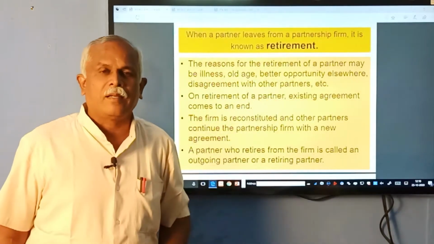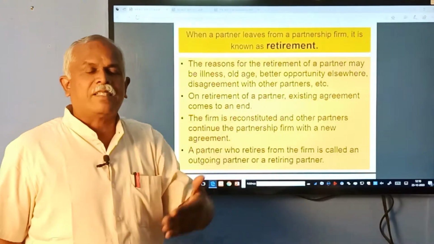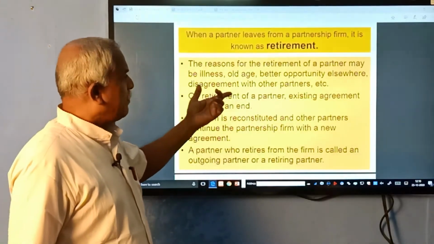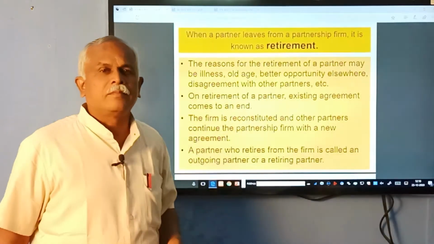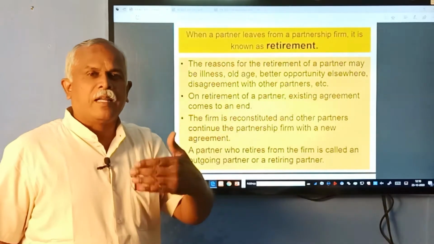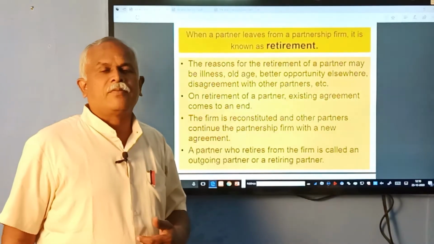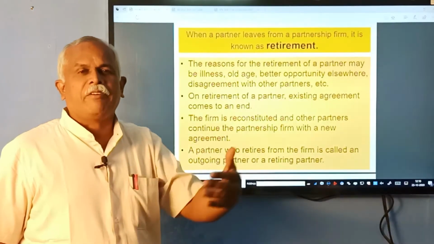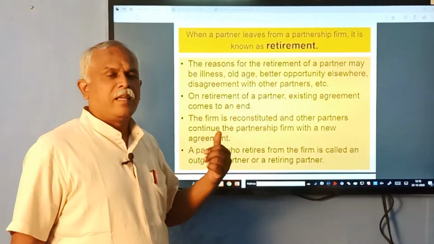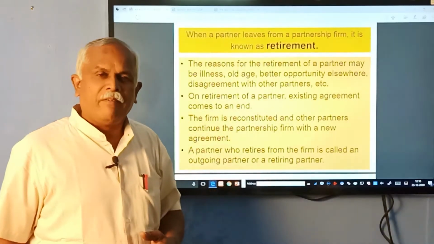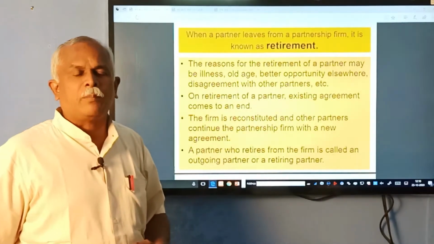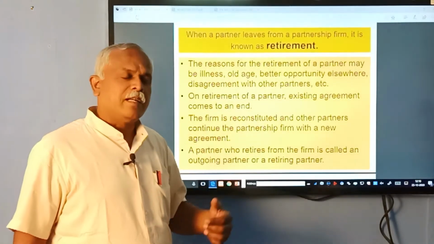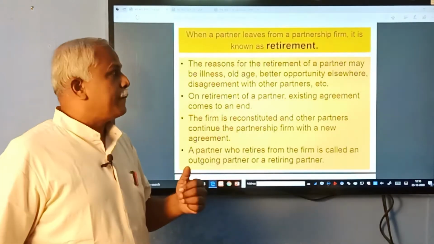He must have got a good opportunity or more returns in some other business, or there may be disagreement with other partners. Over a period of time, a partner, after learning the basics of a business, may think differently from others, and his opinions may not have been valued correctly. So there may be a disagreement among the partners by which he wants to exit the business. Such things are termed as retirement.